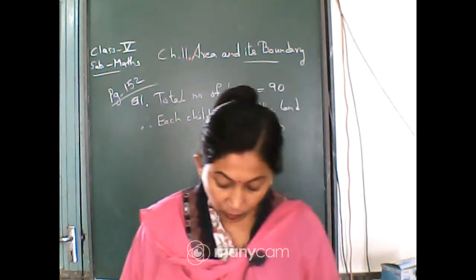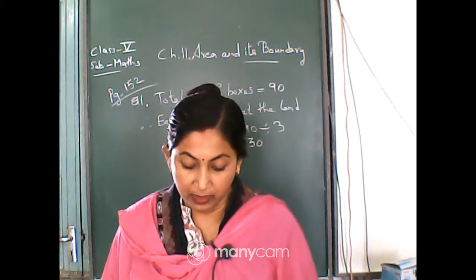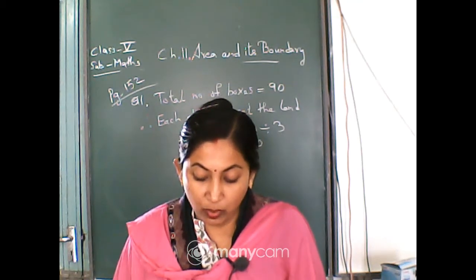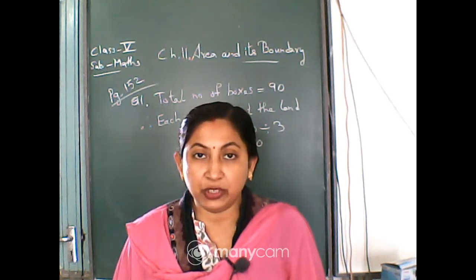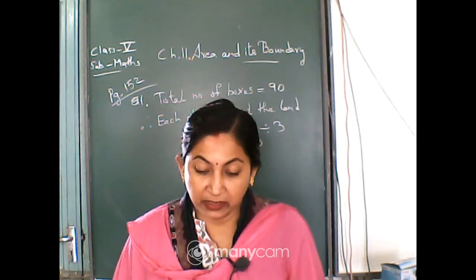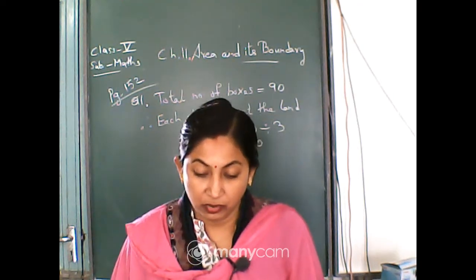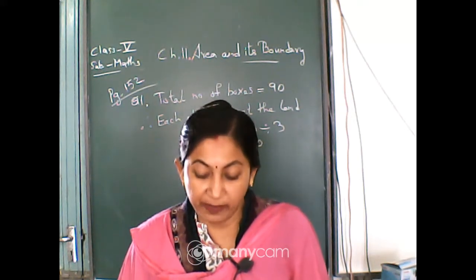Okay, now come to page 153. If each square on this page is equal to 1 square meter of land, how much land will each of her children get? It is dash square meter. That means what is the area of each child's share? So it will be 30. Write in the book, 30 square meter.